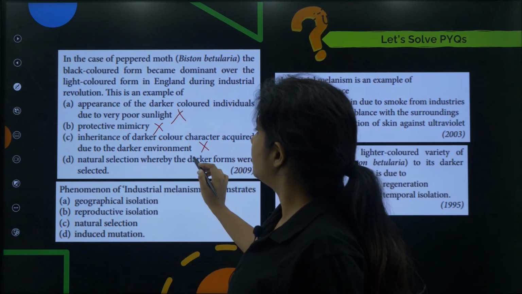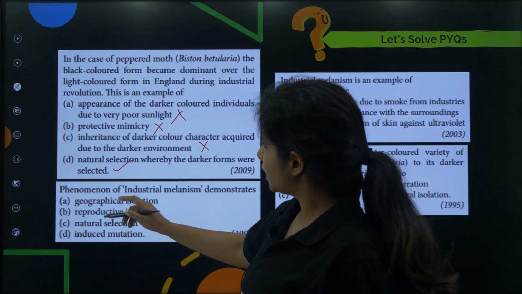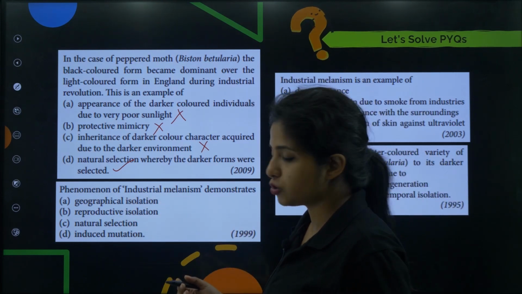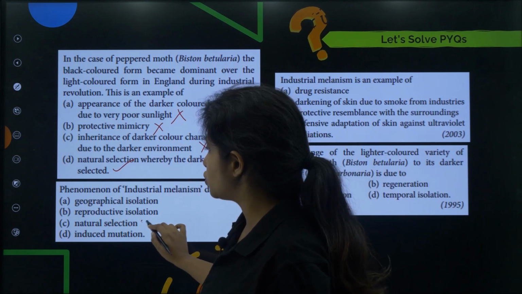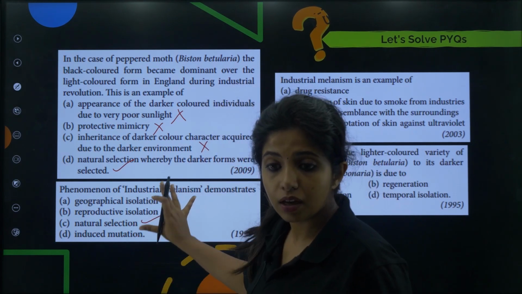Because natural selection happened whereby darker forms were selected, which is why you are able to see them. Okay. Now, second question. The phenomenon of industrial melanism demonstrates what? What is it demonstrating? These things you have not studied. It is just natural selection. Okay, it is just natural selection that is being shown over here.